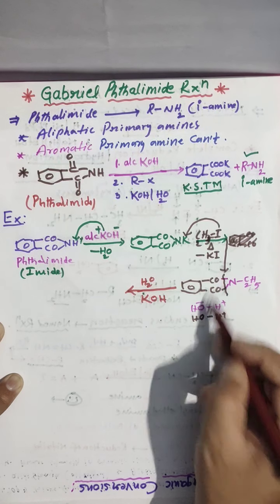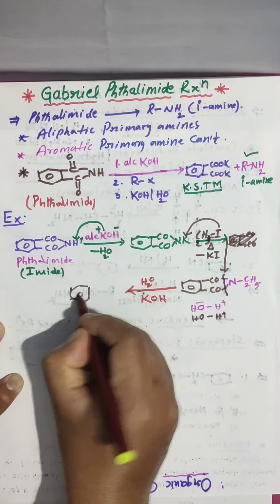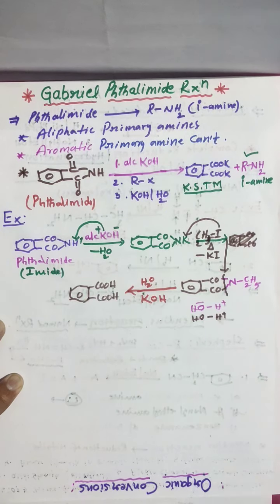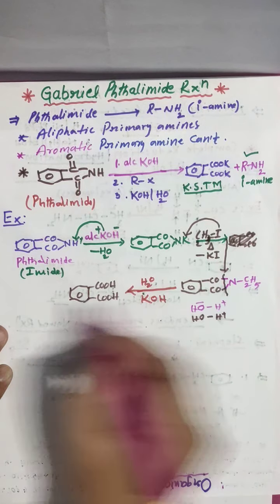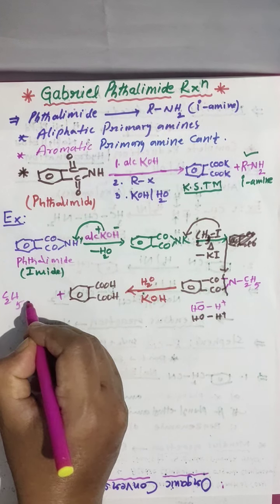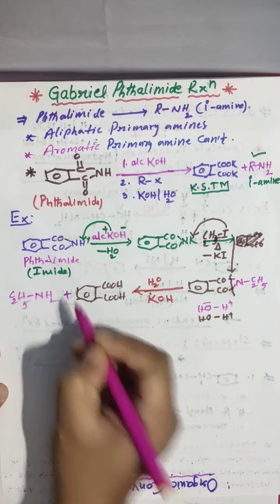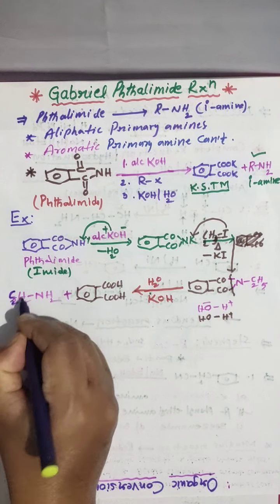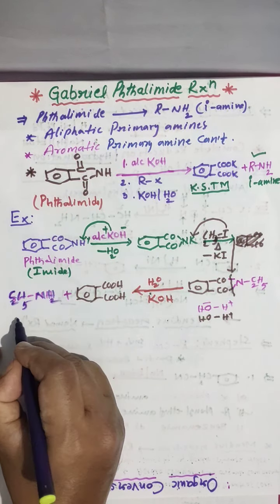Then the OH here, this OH here. Like this you are getting. COOH, COOH. This you know already, phthalic acid. And this is nitrogen bonded with 2 hydrogens. Then you are getting the product C2H5 NH2. What you are getting? C2H5 NH2.